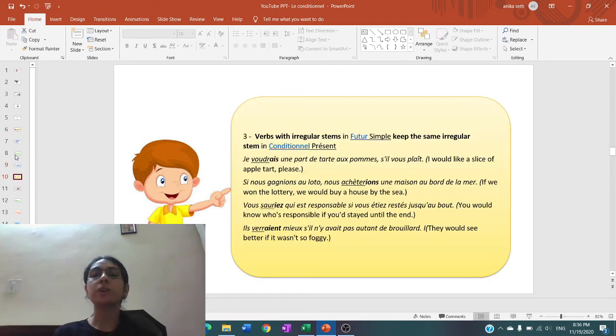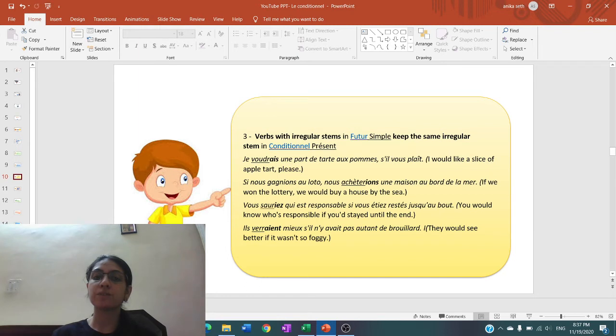Now, the verbs with the irregular stem in the future simple keep the same irregular stem in the conditional présent. So as we know, in the future simple there are irregular verbs also, like verb vouloir, like verb voir, savoir. These are all irregular verbs. So these verbs keep the same stem as in the future simple plus the imperfect endings.